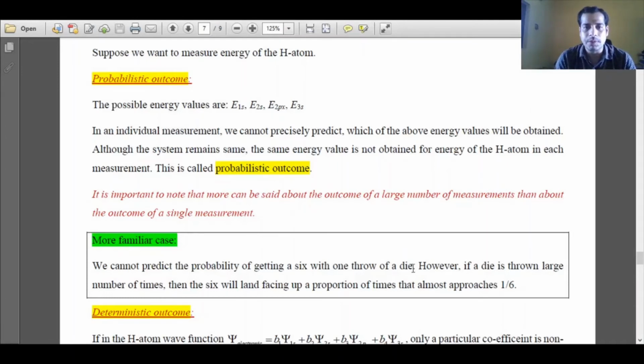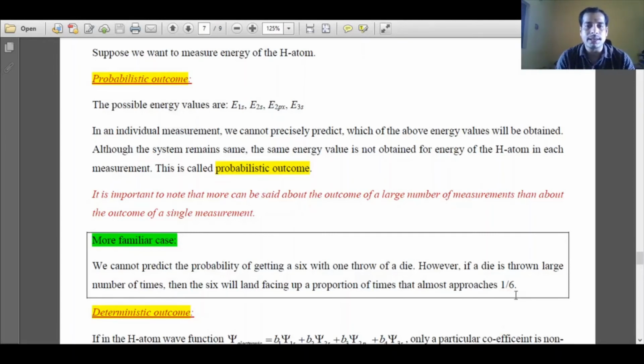But if I throw the die many times and want to calculate how many times I'll get 6, then I can say that the probability that I'll get a 6 facing top will be 1/6.